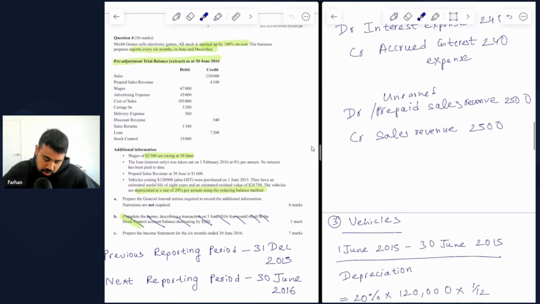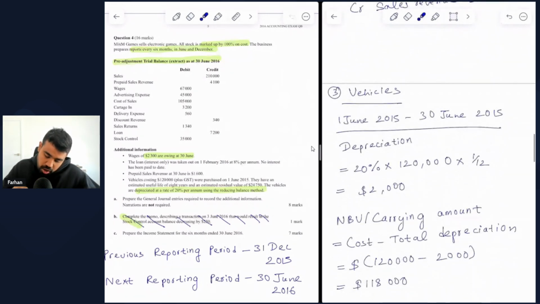Let's move on to the last additional information with regards to vehicles. So vehicles costing $120,000 plus GST were purchased on 1 June 2015. So this is in the previous year. So they have an estimated useful life of 8 years and an estimated residual value of $24,750. The vehicles are depreciated at a rate of 20% per annum using the reducing balance method.